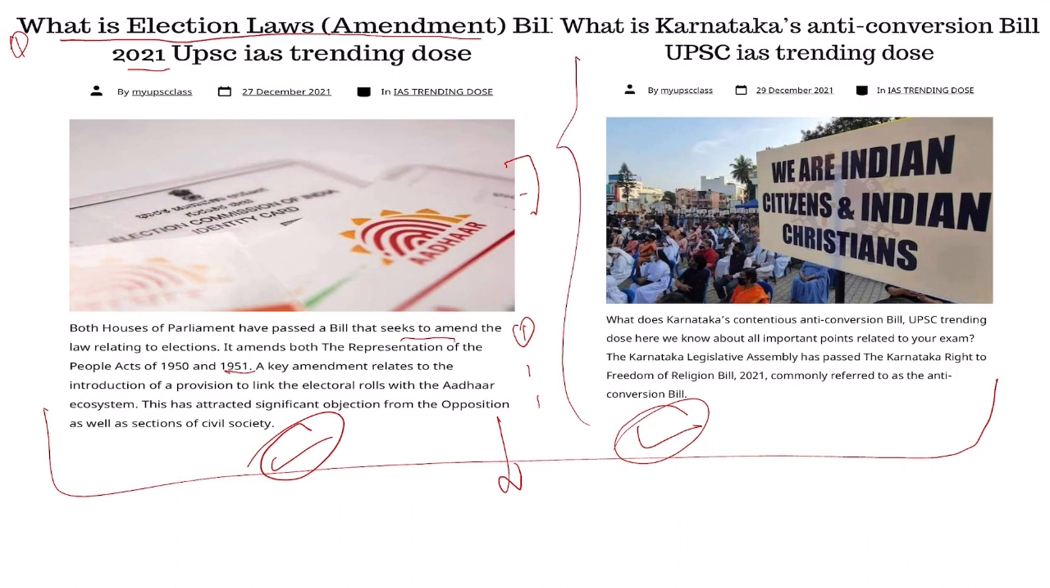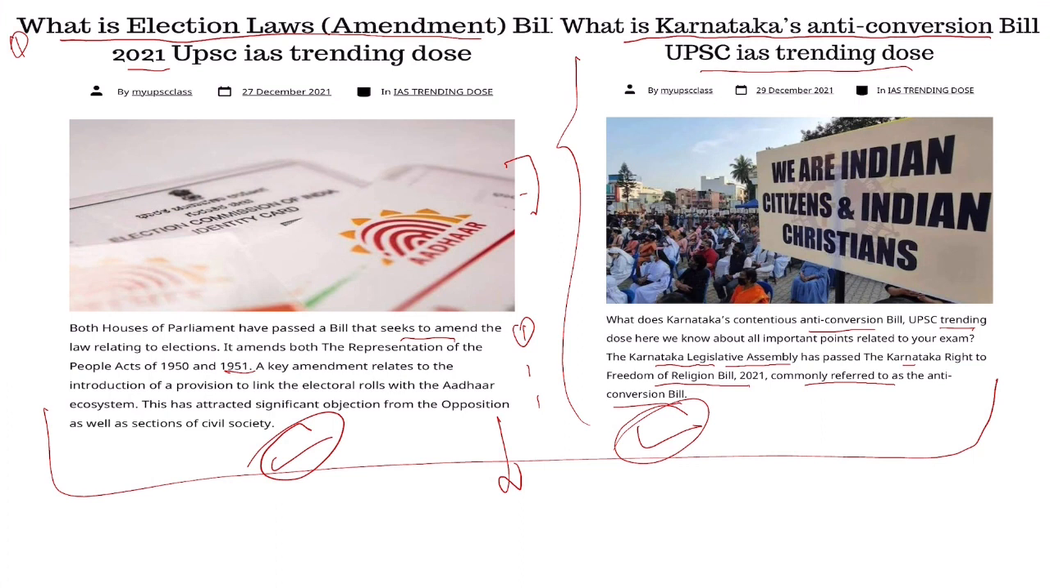The second point is the Karnataka anti-conversion bill for UPSC. Recently, the Karnataka Legislative Assembly passed the Karnataka Protection of Right to Freedom of Religion Bill, commonly referred to as the anti-conversion bill. We will discuss what the opposition is saying and what criticism it is receiving. First, we are going to discuss the Election Law Amendment Bill.